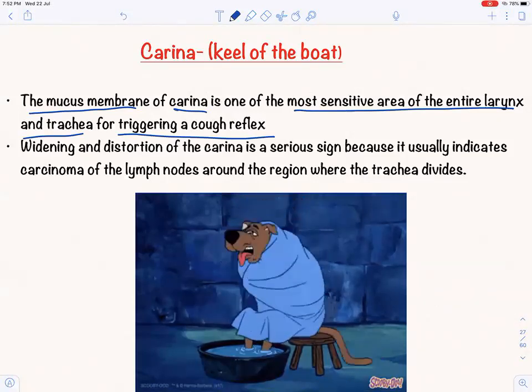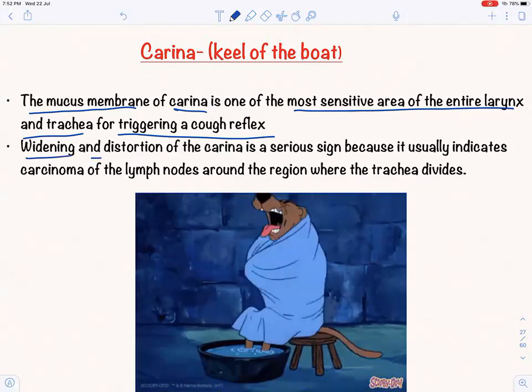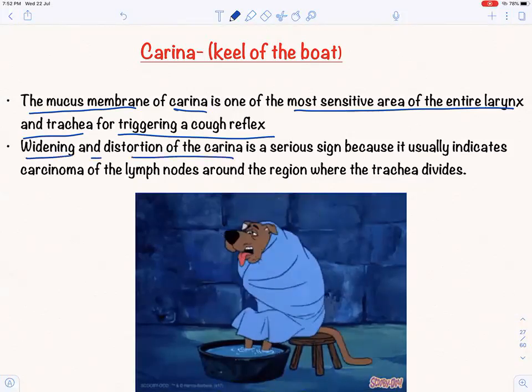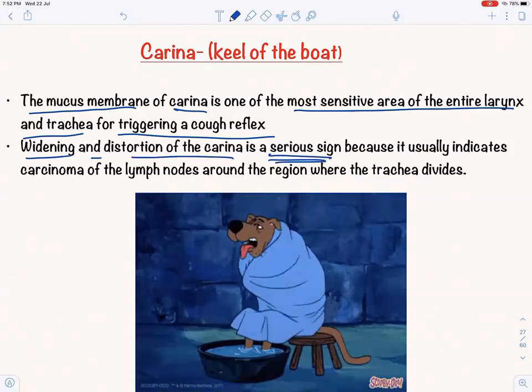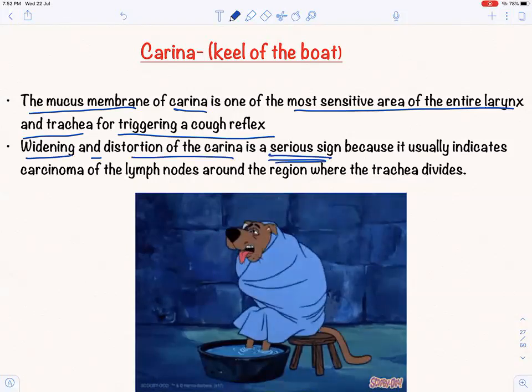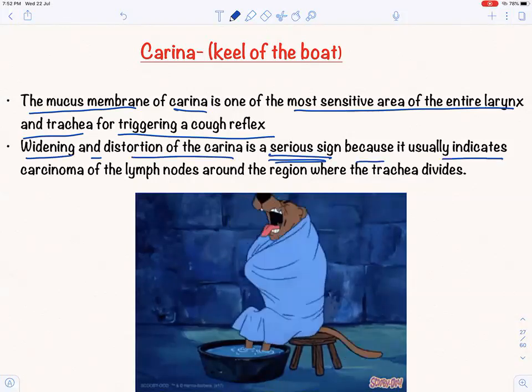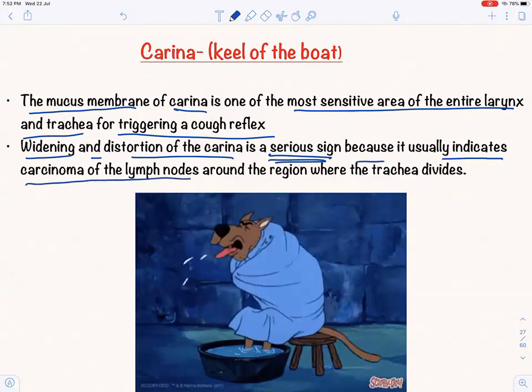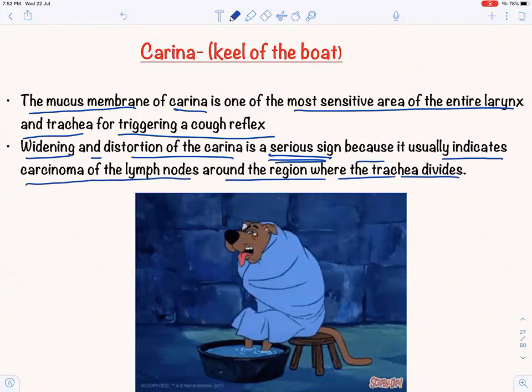And then, yes, one important thing: the widening and distortion of the carina is a serious sign. It is a serious medical condition because it usually indicates carcinoma of lymph nodes around the region where the trachea divides.